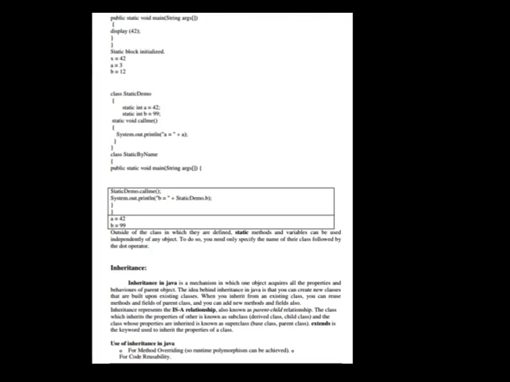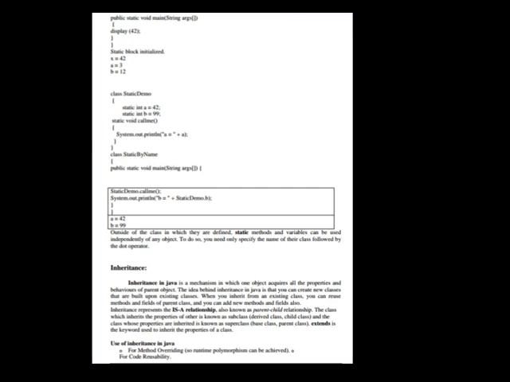Inheritance represents the IS-A relationship, also known as the parent-child relationship. The class which inherits the properties of another is known as subclass, derived class, or child class, and the class whose properties are inherited is known as superclass, base class, or parent class. Extends is the keyword used to inherit the properties of a class.